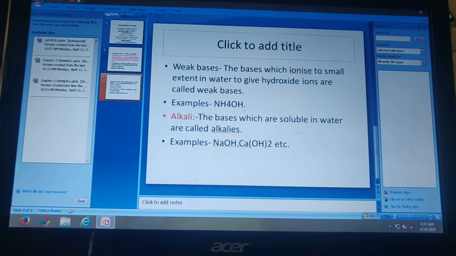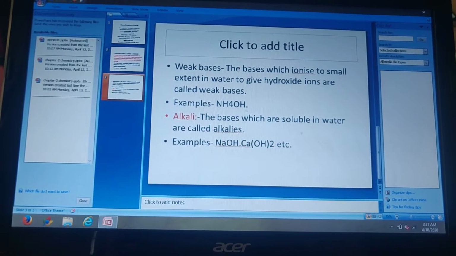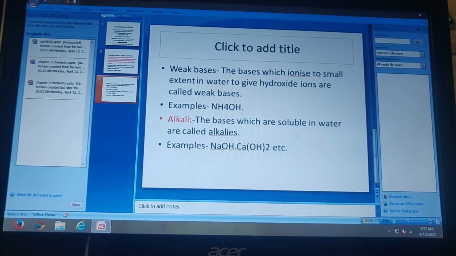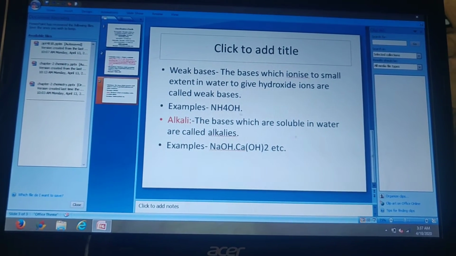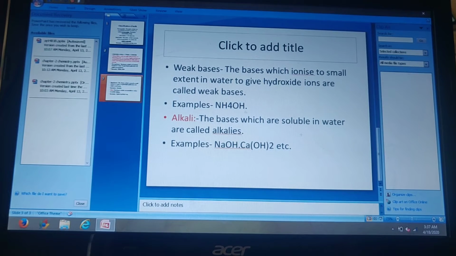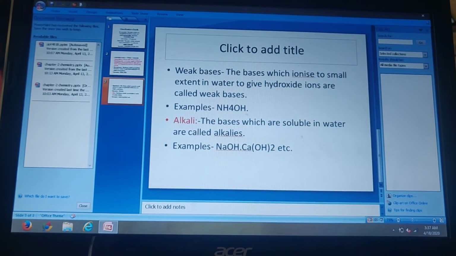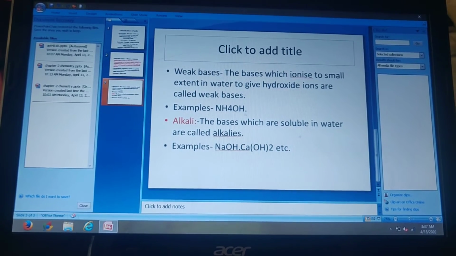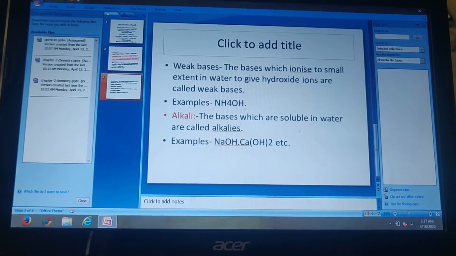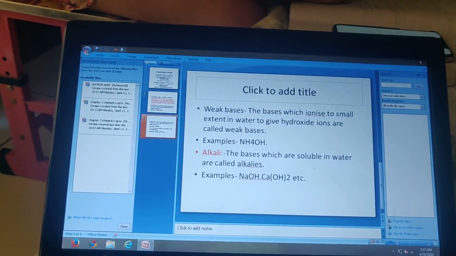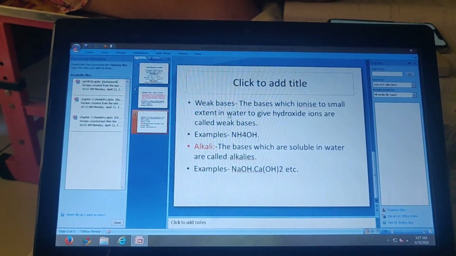Example: acetic acid, phosphoric acid, carbonic acid. These acids are known as weak acids. Now children, as we have studied about acids, the same applies to bases. In bases also there are strong bases as well as weak bases. Now children, what is a strong base?